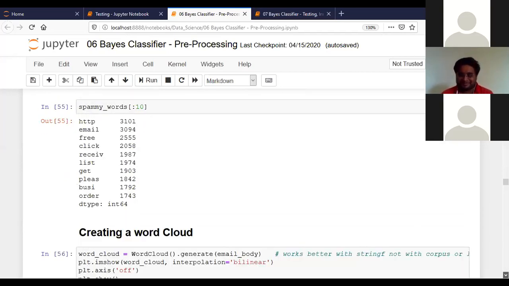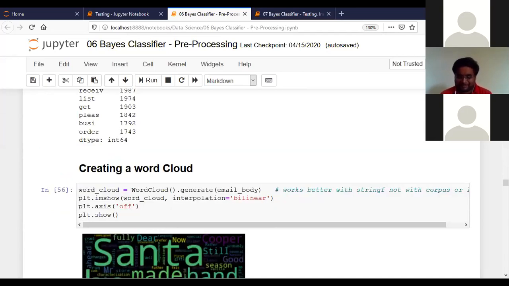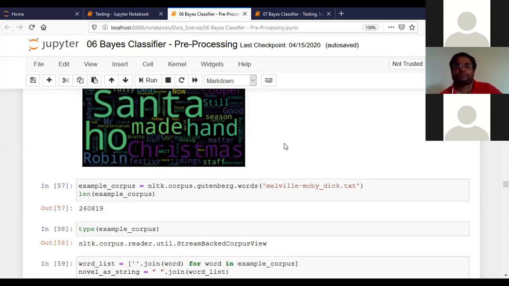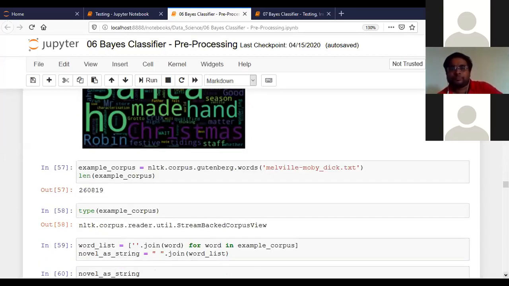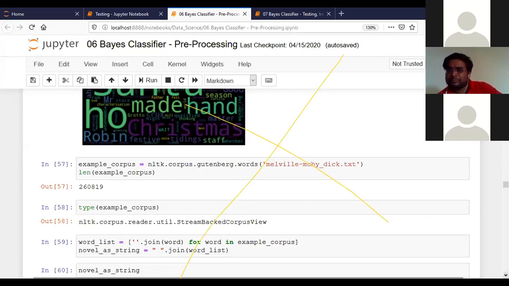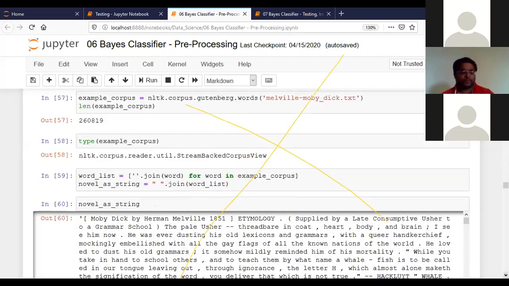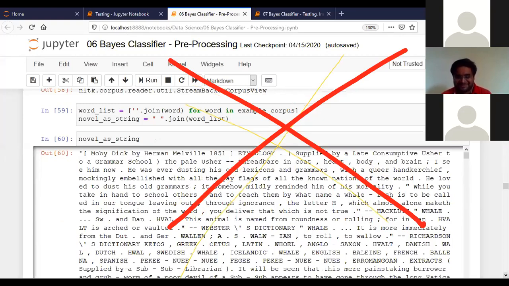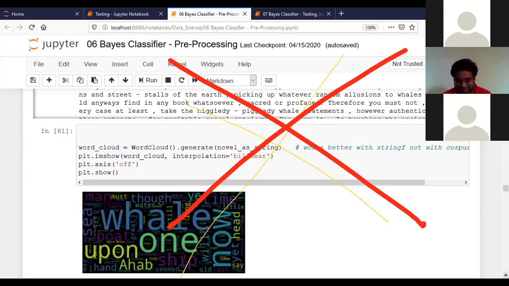And then we come back to the word cloud. What we are doing here is creating a word cloud. You have seen these kinds of things somewhere else. We are creating these to understand the number of times that particular word is used, how much that particular word appears.